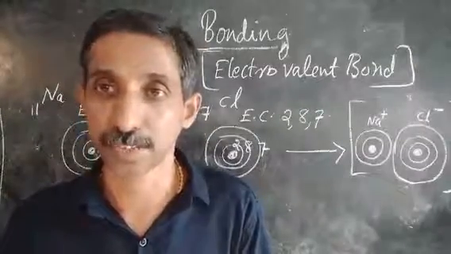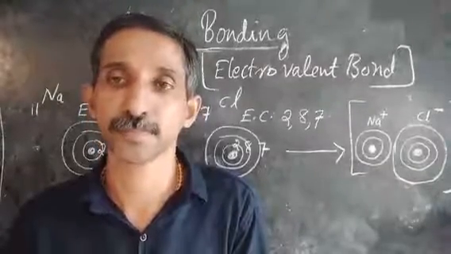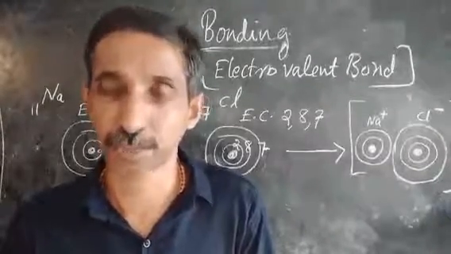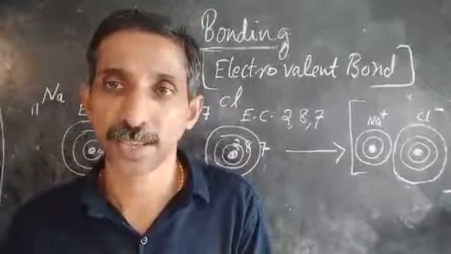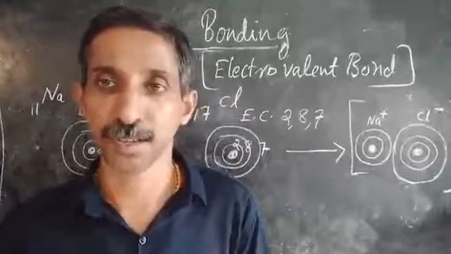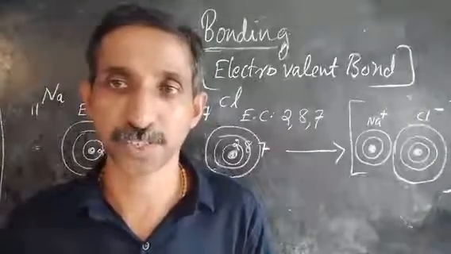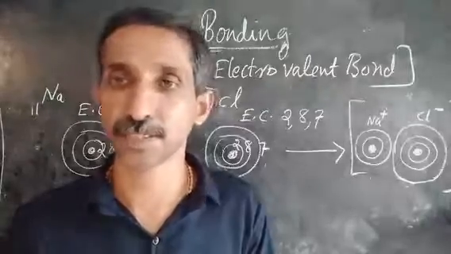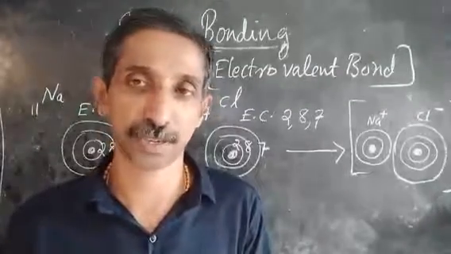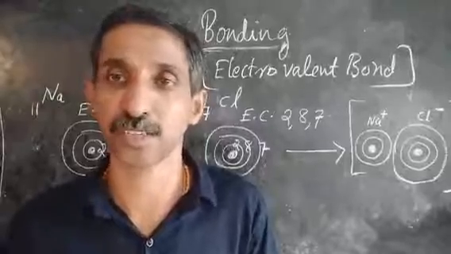Ionic compounds are made because of the ionic bonding, because of the attraction between oppositely charged ions. They are stable and normally remain as solids at room temperature, because it is difficult to separate these Na+ and Cl- or Mg2+ and O2- ions.